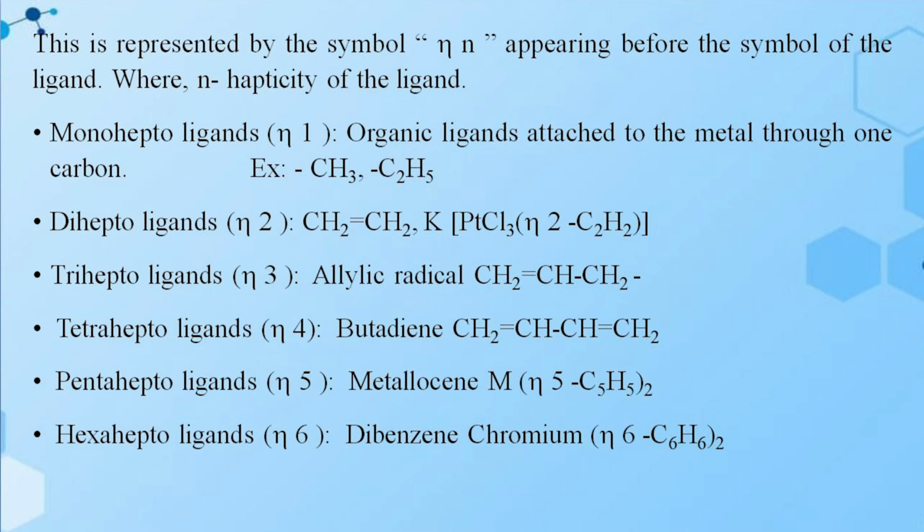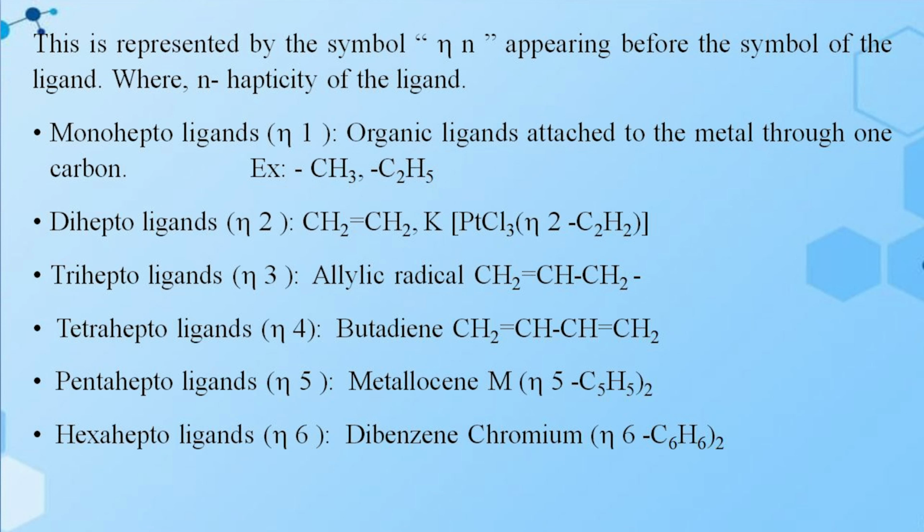Monohapto ligands, that is eta 1: the organic ligands attached to the metal through only one carbon. Example, methyl group or ethyl group. Dihapto ligands, eta 2: here 2 carbon atoms are attached to the metal atom, for example the ethylene group. In the case of Zeise's salt, ethylene is bonded to the metal atom, platinum.